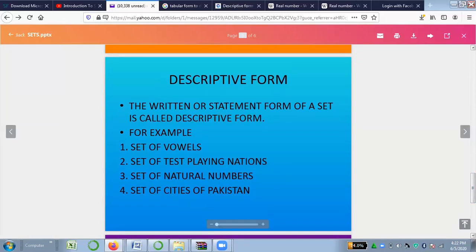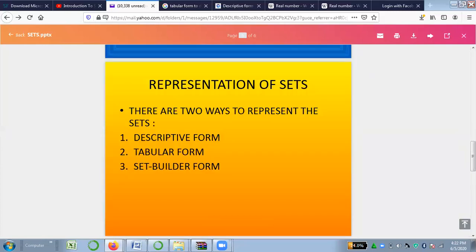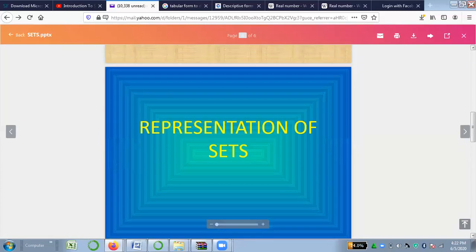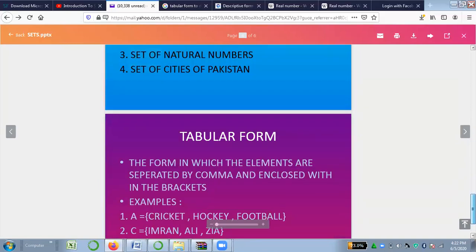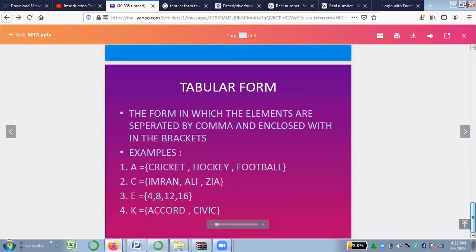Moving on to the tabular form. Here is the tabular form: the form in which the elements are separated by commas and enclosed within brackets. So in the tabular form we should have brackets, and each object is separated by a comma. Just like in the examples you can see cricket, hockey, football; Imran, Ali, Zia; and then 4, 8, 12, 16. So the elements or objects should be separated by commas.